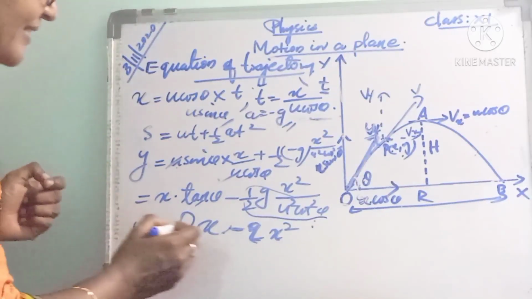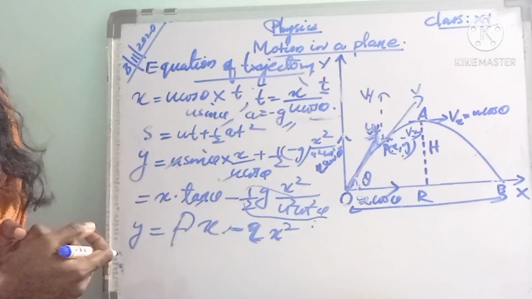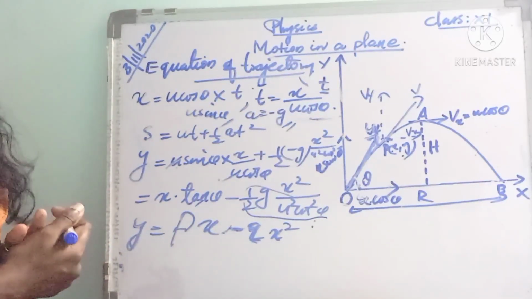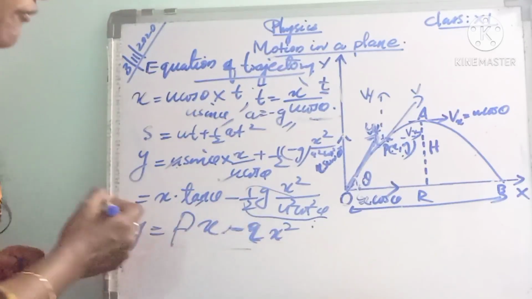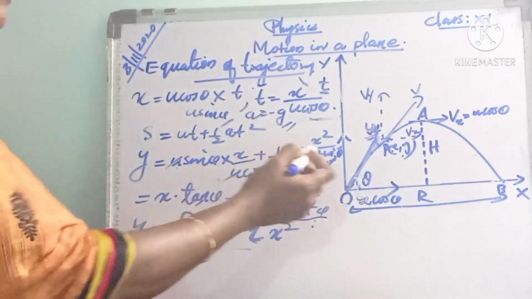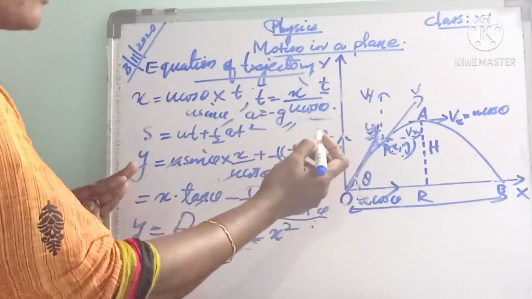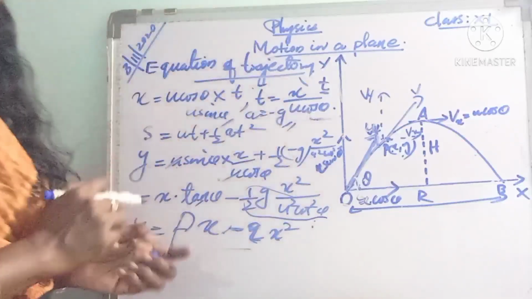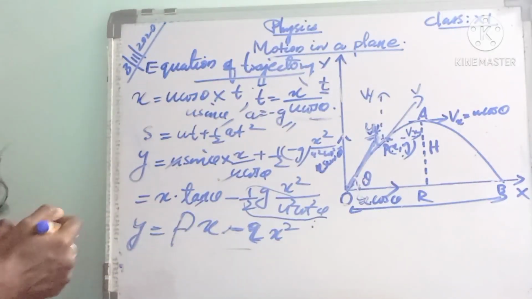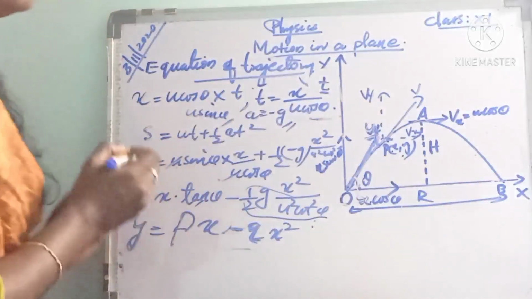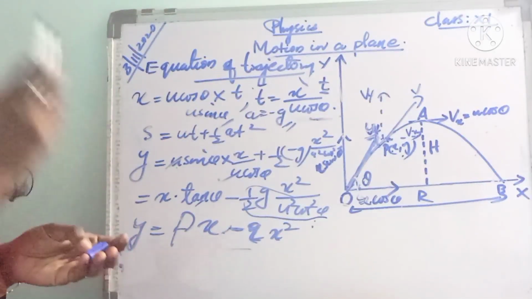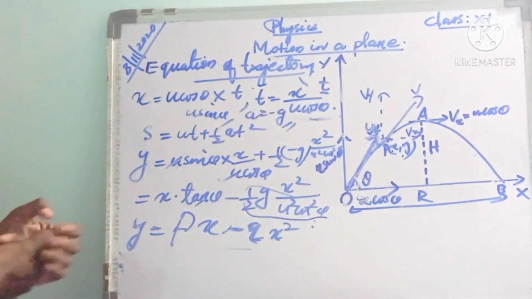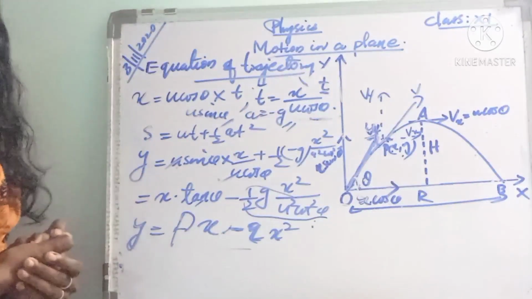So here y is a quadratic function of x. So we can say it is the equation for a parabola. So we proved that the trajectory of a projectile is a parabola, or the path followed by the projectile is a parabola. Actually this represents the equation of trajectory.